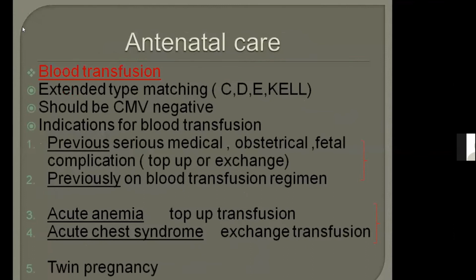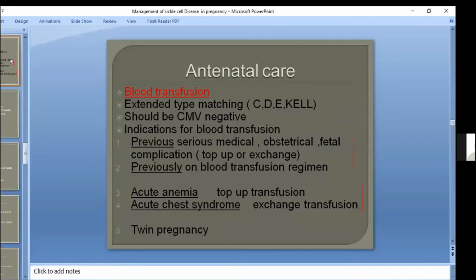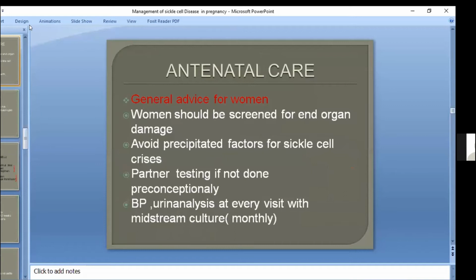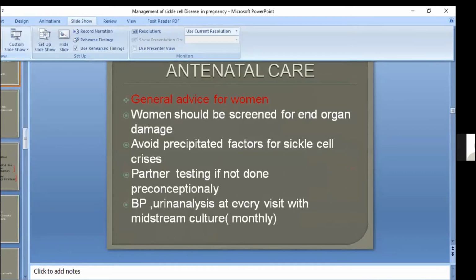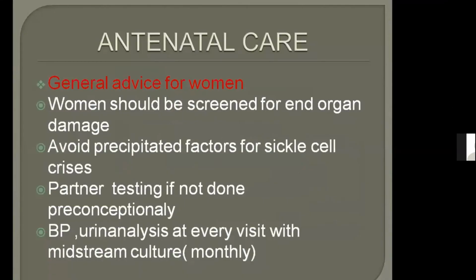Okay. So where was the slide? Okay. And again the same thing. If the partner has not been tested up till now, then we will ask for partner testing. If he has not been tested preconceptually, then blood pressure and urine analysis at every visit is a must.